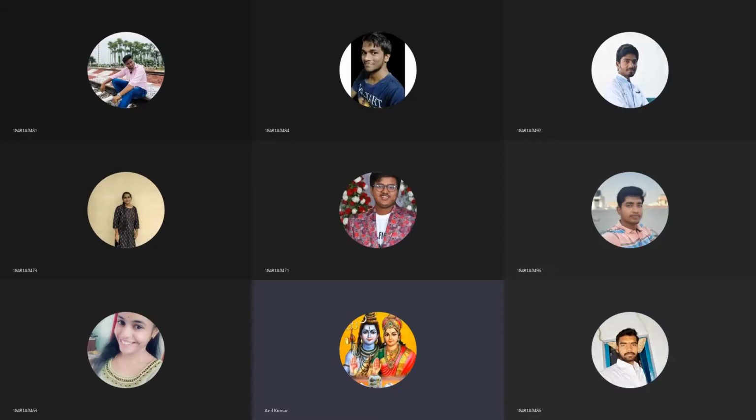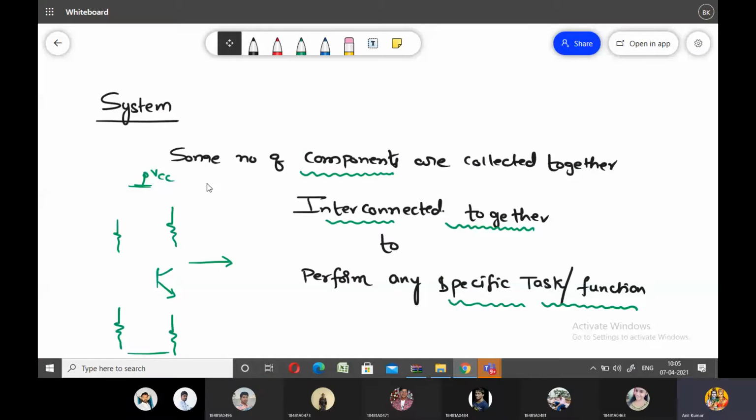So what is meant by a system? Some number of components or elements are collected together, and those components are interconnected together to perform a specific task or a specific function. So this is nothing but your system.